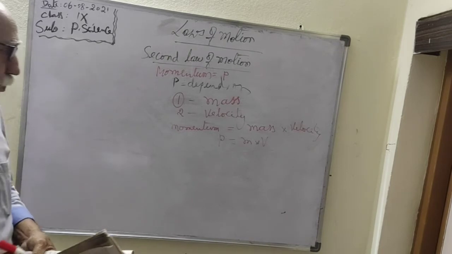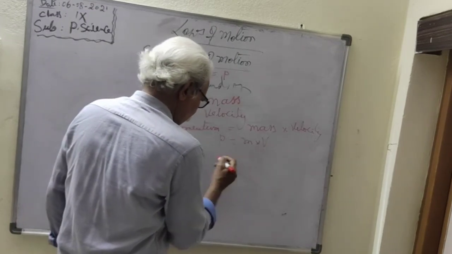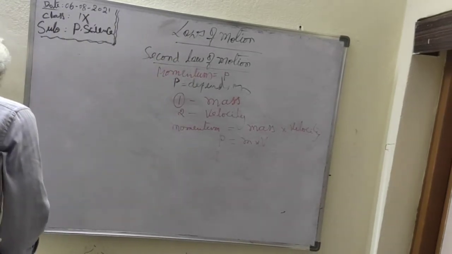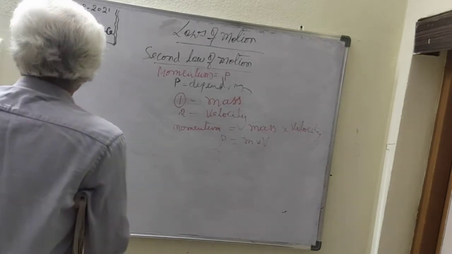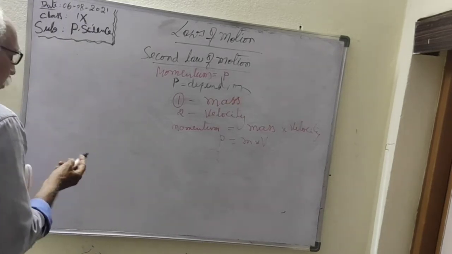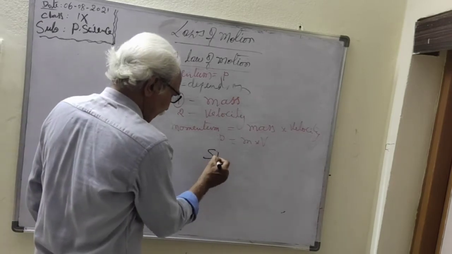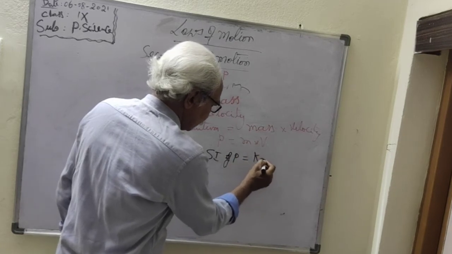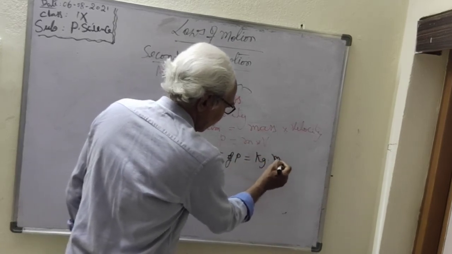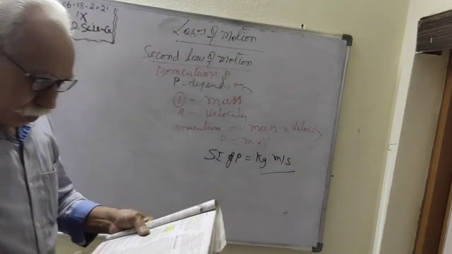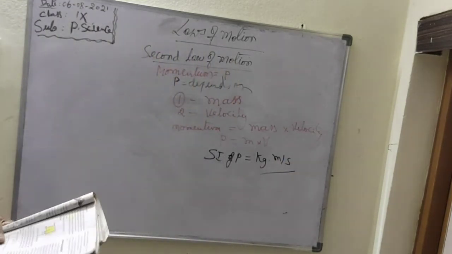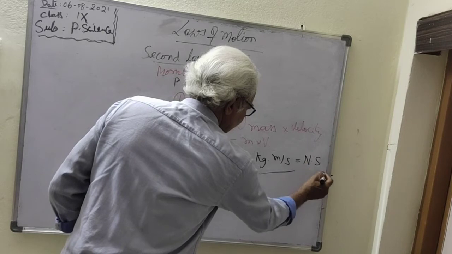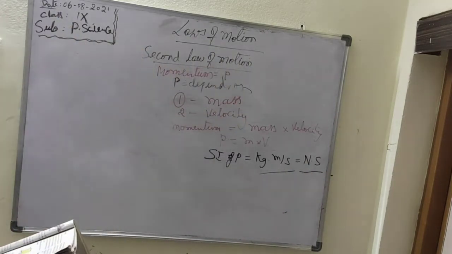The SI unit of momentum is equal to, mass is measured in kilograms and velocity is measured in meters per second. So it is called kilogram meters per second, or you can write newton second. This also can be written as newton second. This is the SI unit of momentum.